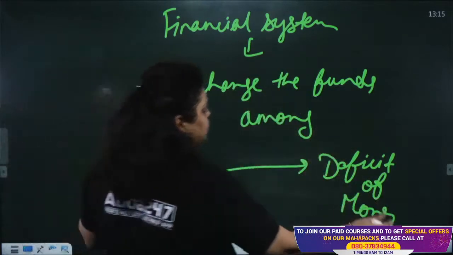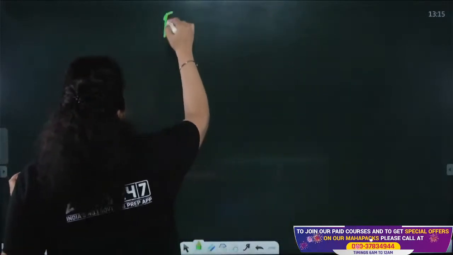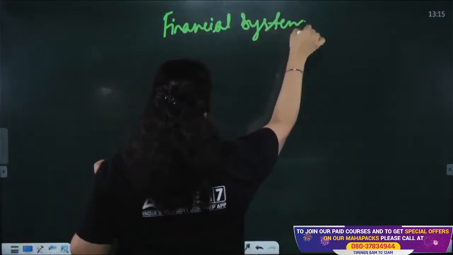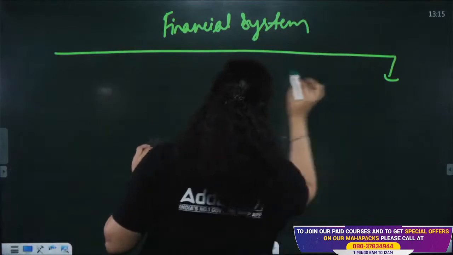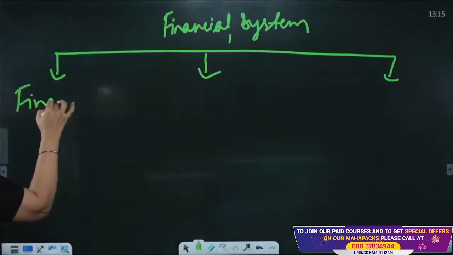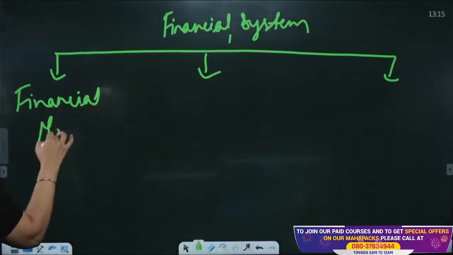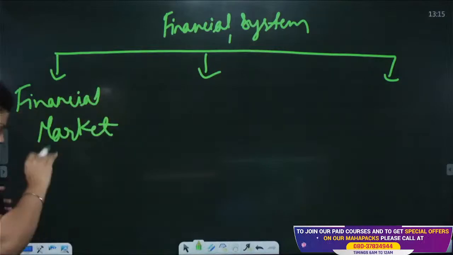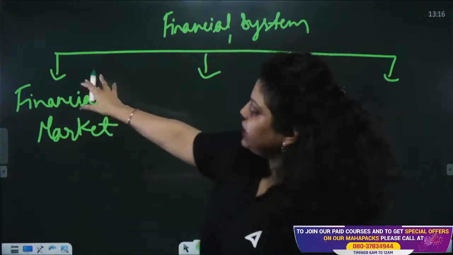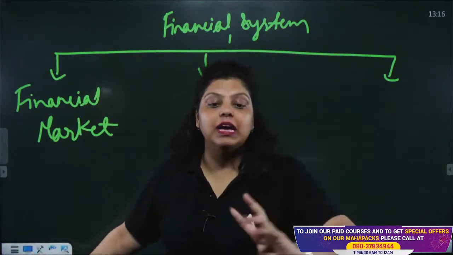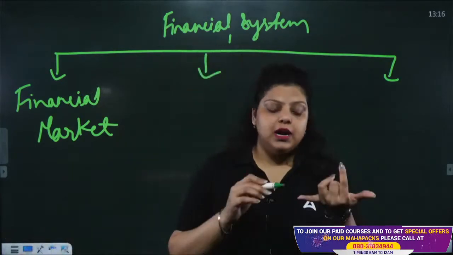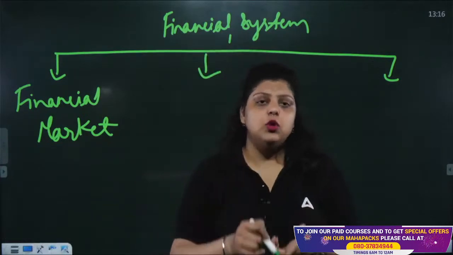To exchange this fund, we need certain components. The financial system of a country has three components. First, we have the financial market. The financial market is the market where you exchange certain financial instruments to fulfill your requirement of money. It is the place where you are able to raise your capital, to raise your funds. There are many financial markets: money market, capital market, forex market, insurance market, etc.